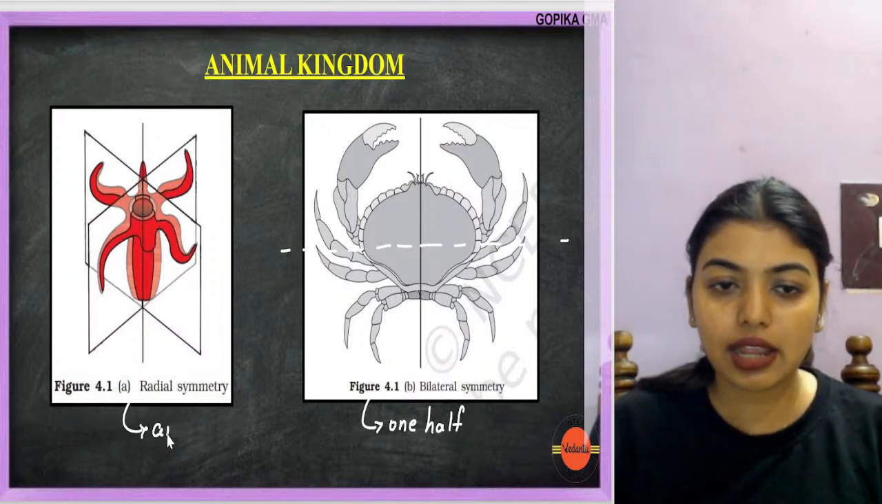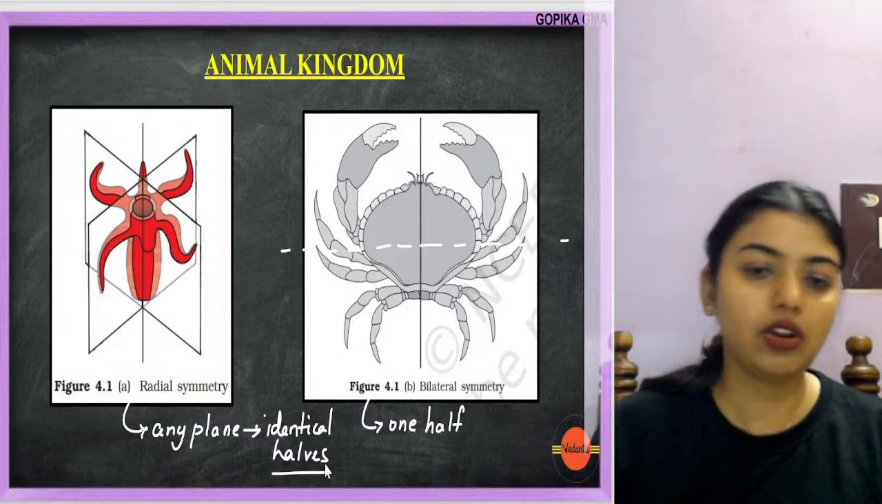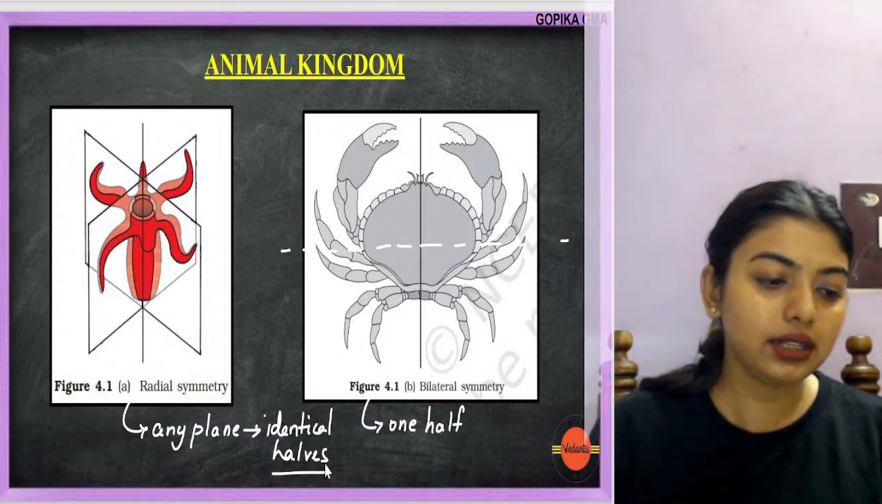Radial symmetry: any plane, I'll get identical halves. What? Identical halves.